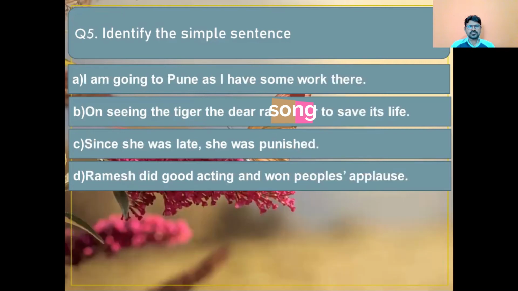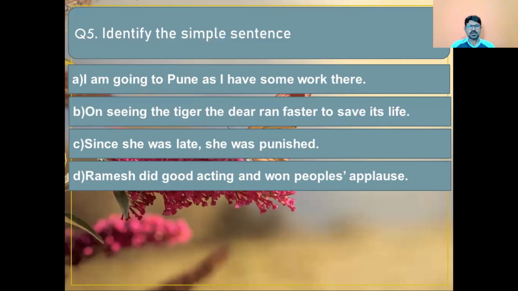Question number 5. Identify the simple sentence. Option A. I am going to Pune as I have some work there. Option B. On seeing the tiger, the deer ran faster to save its life. Option C. Since she was late, she was punished. Option D. Ramesh did good acting and won people's applause.